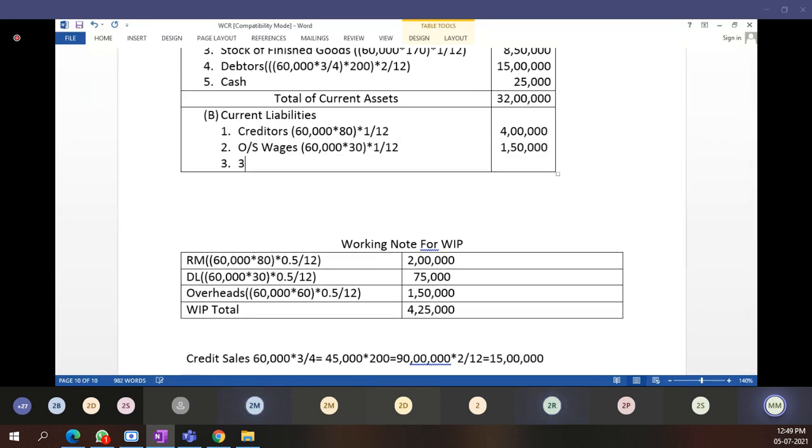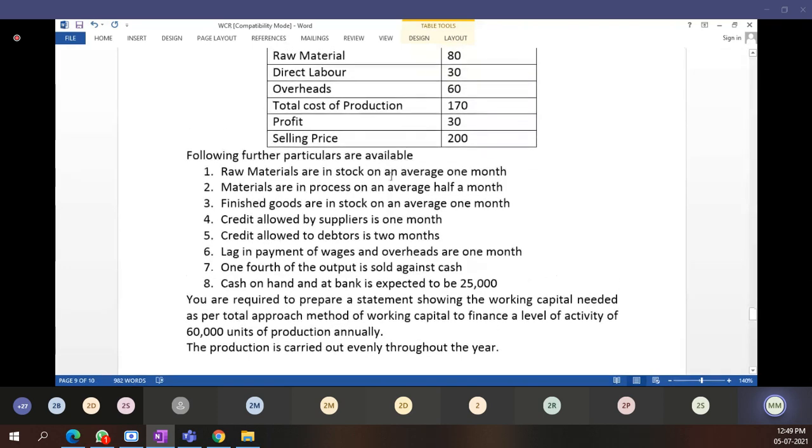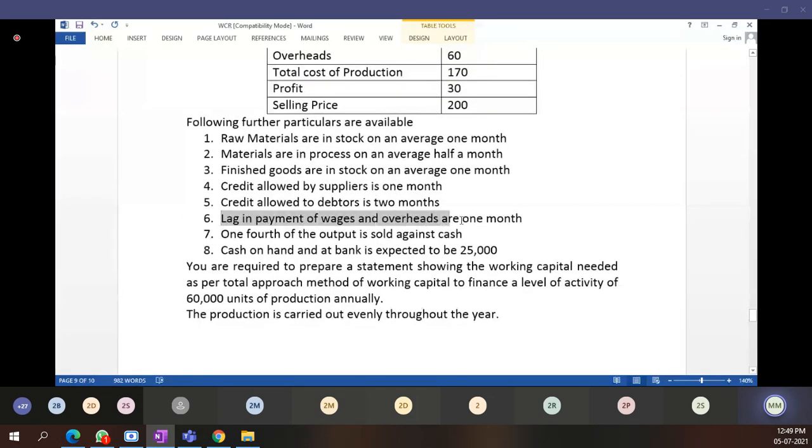The next third point, outstanding क्या है? Outstanding overheads. Overheads किधर लिखा है? Lag in payment of wages and overheads.